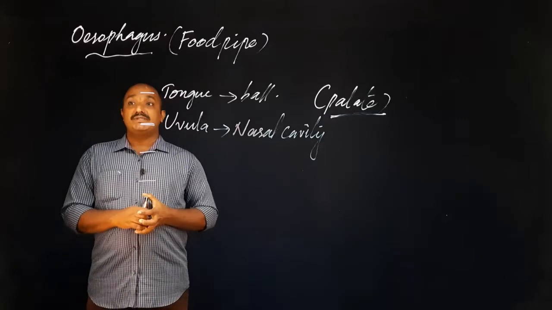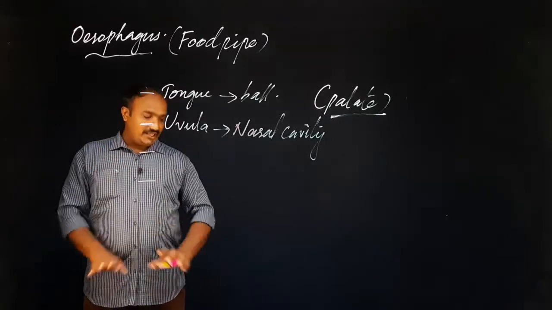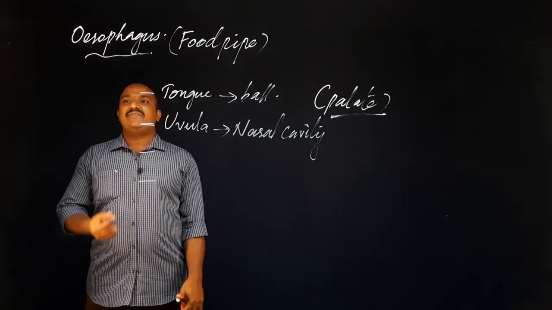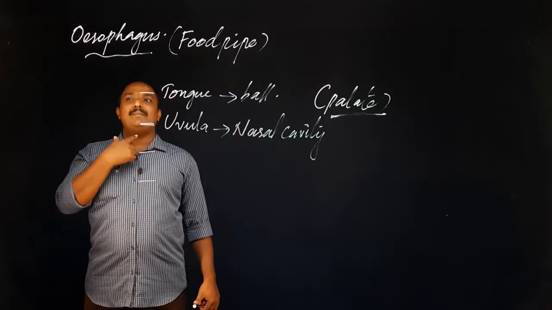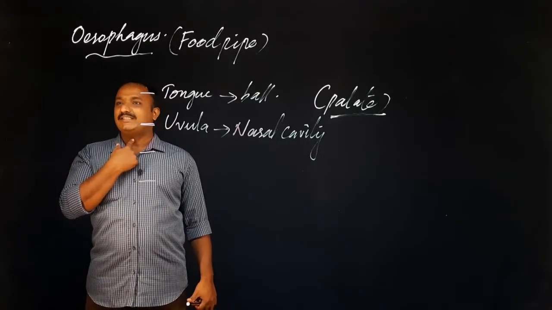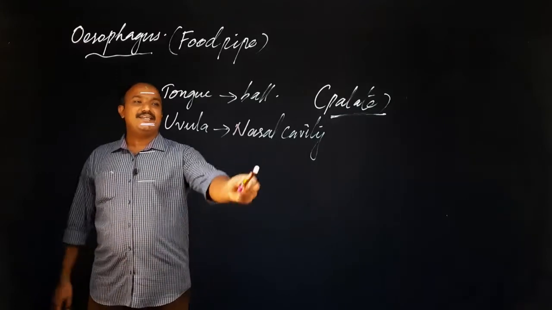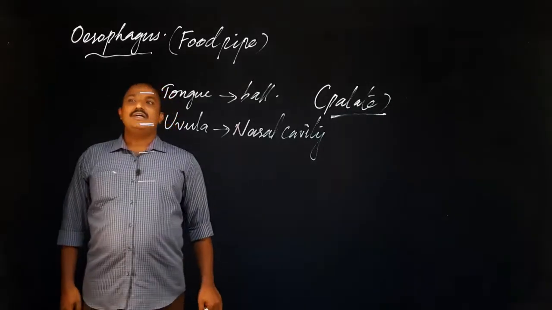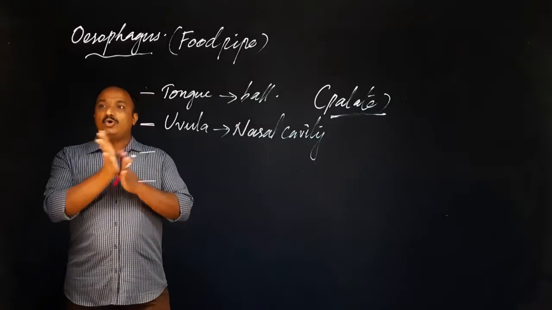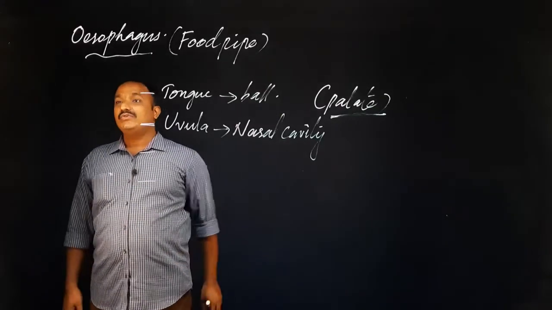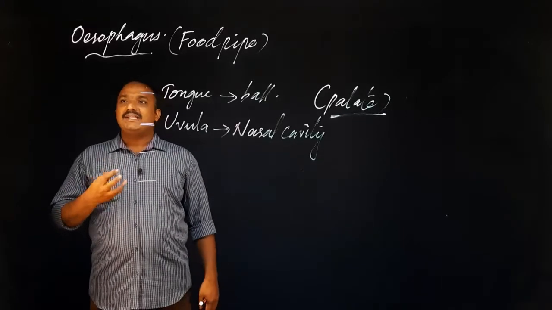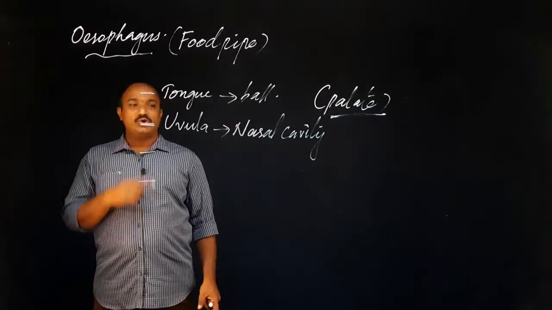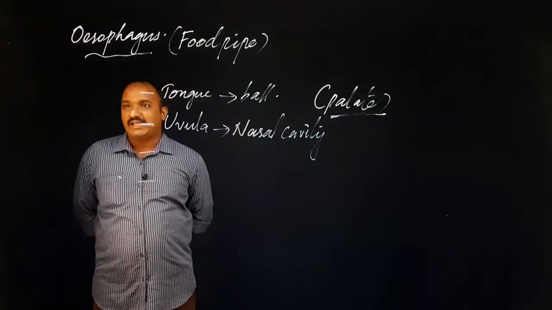Nasal cavity means, listen, if you are lying on the bed and a nasal drop is dripping into your nose, it will come into your mouth at a particular region. That opening is called the nasal cavity. So the nasal cavity is closed with the help of the uvula while swallowing. That's why the food will not enter our nose or nasal cavity.